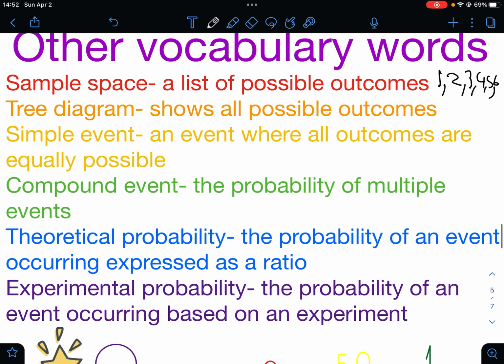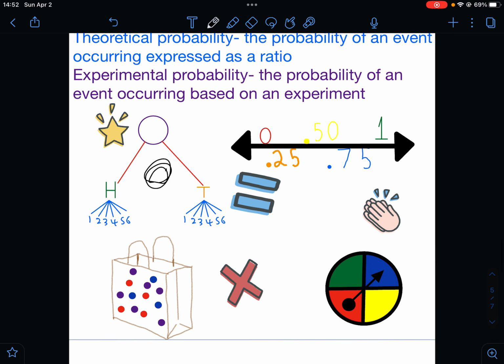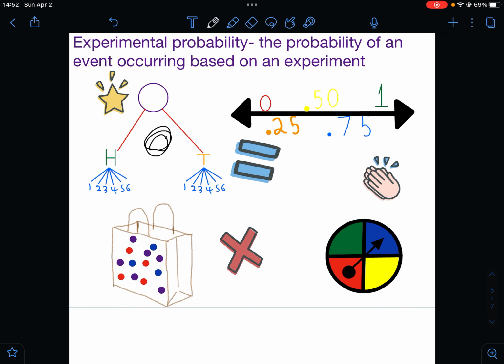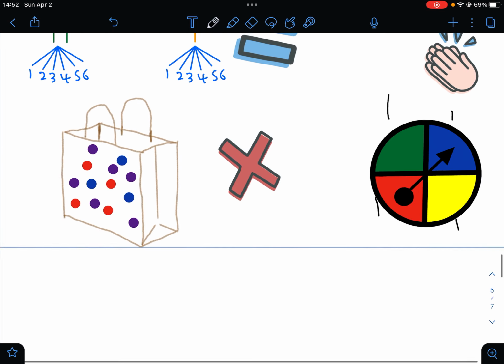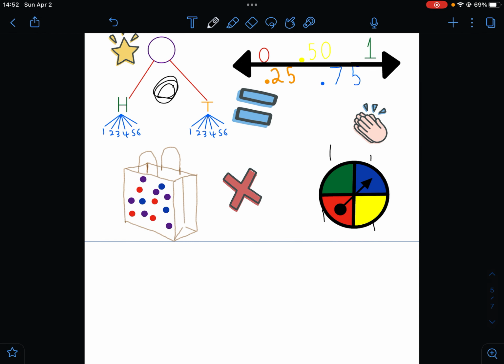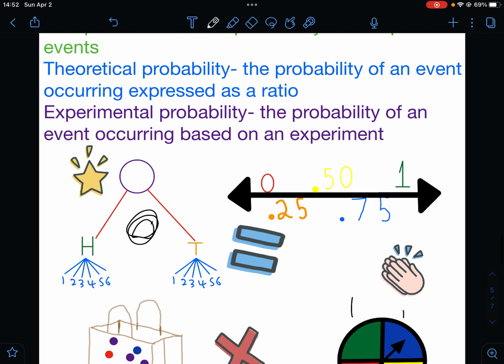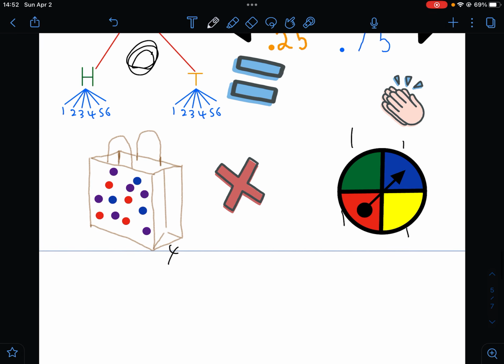Simple event, an event where all outcomes are equally likely. So as we can see here, each one has 1, which means there's no more than 1 for each one. See, this one has 6 purples, but only 3 blues. So the chance to get purple and blue are not equal. So this would not be a simple event. This would be.